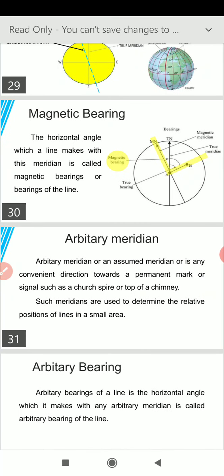Then comes the third term, arbitrary meridian. Arbitrary meridian or an assumed meridian is any convenient direction toward a permanent mark or signal such as a church spire or top of a chimney. Such meridians are used to determine the relative position of the lines in a small area.